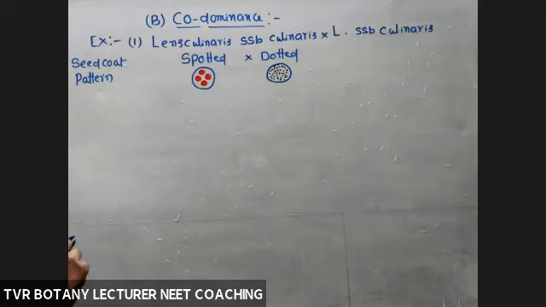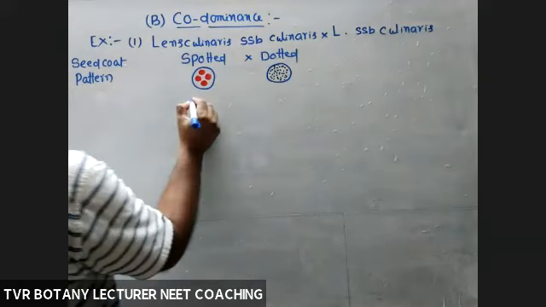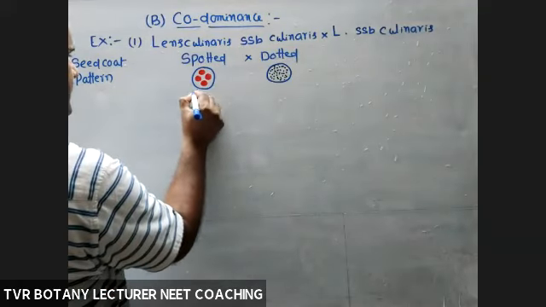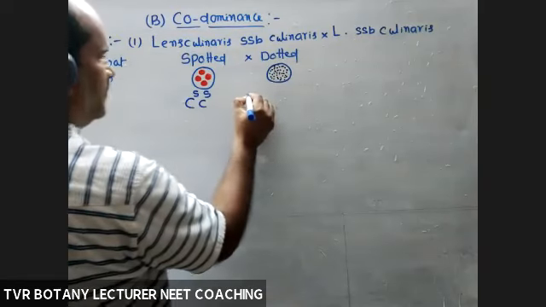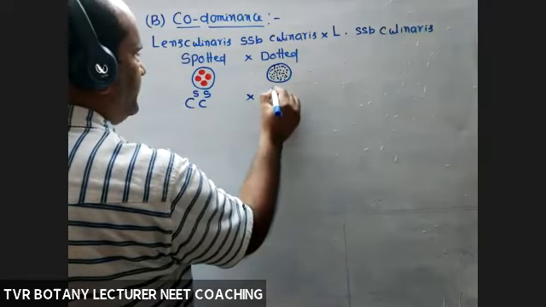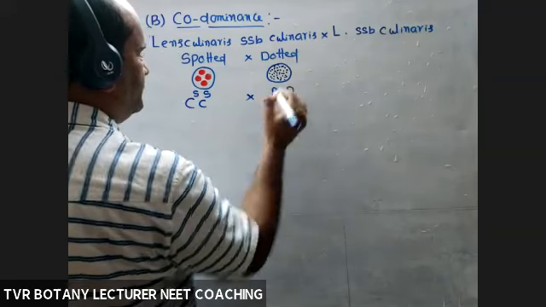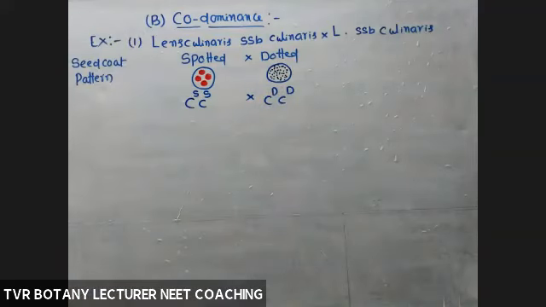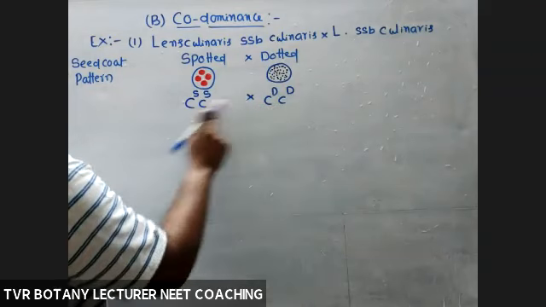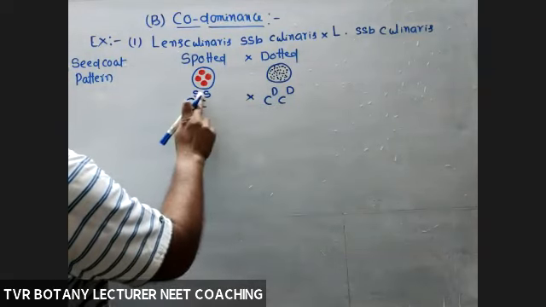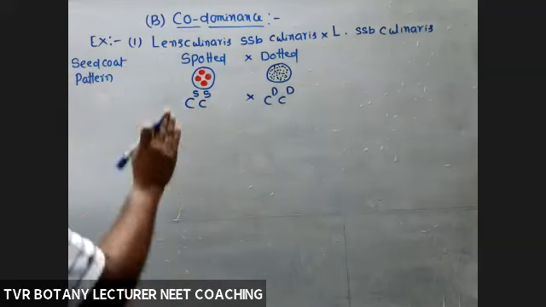Now, what about the genotype of these two? CS, spotted, crossed with CD, dotted. They took the seed coat pattern, spots and dots, like this.